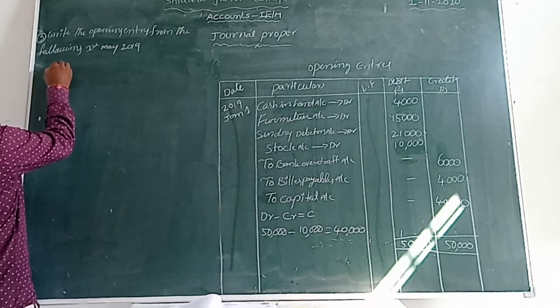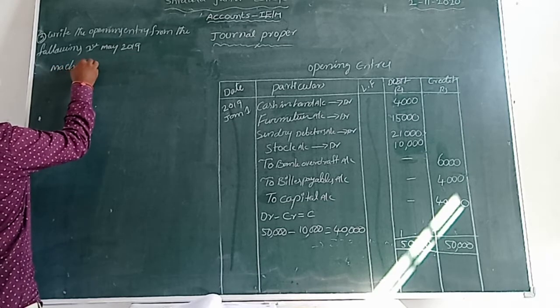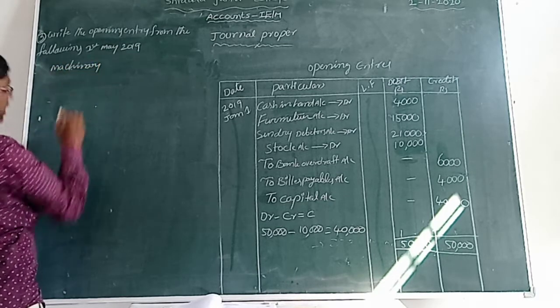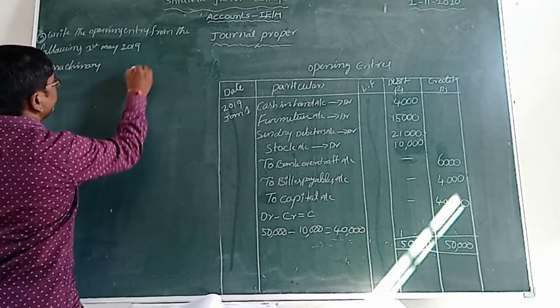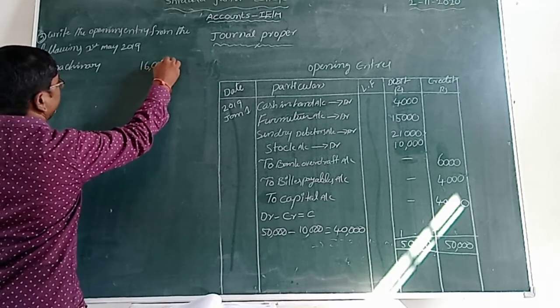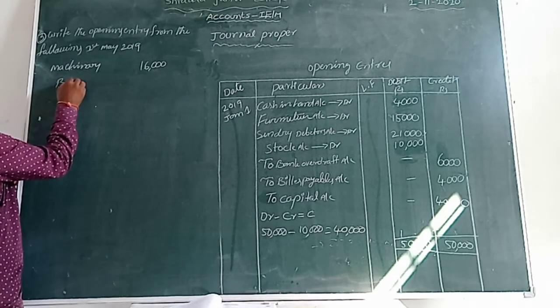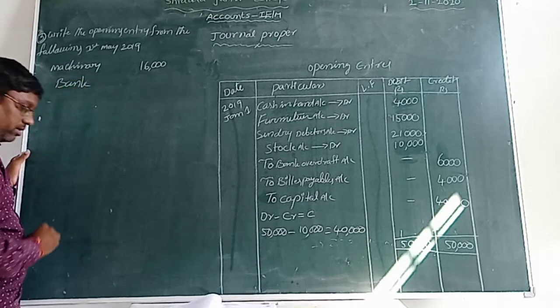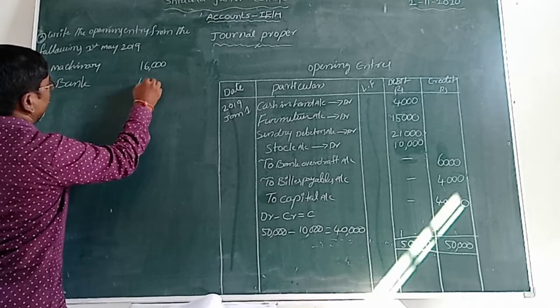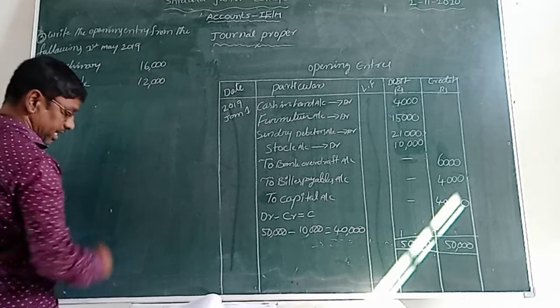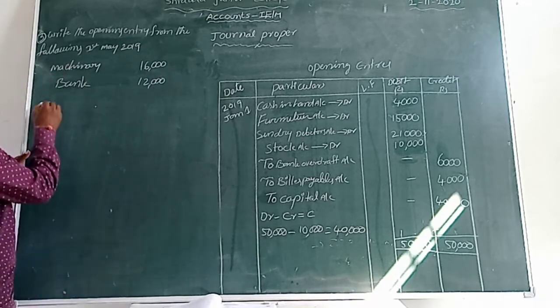First one is machinery. That amount is 16,000. Next one, bank. That amount is 12,000. Next, bills receivables.